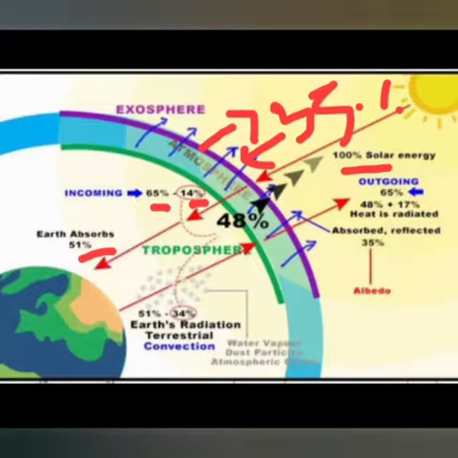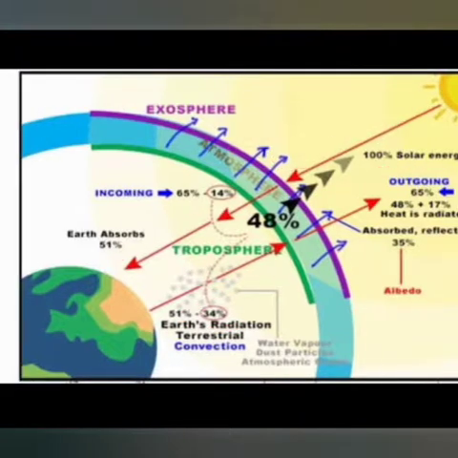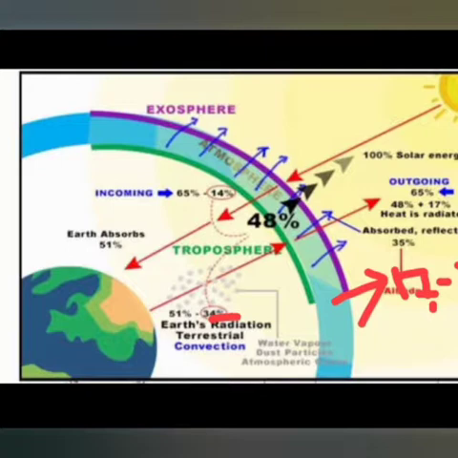So here, when the heat travels in the vertical manner, it is called convection, the vertical movement of the heat. Again 34% is absorbed by the particles and gases present, and you notice that the remaining 17% heat is radiated directly to the space.